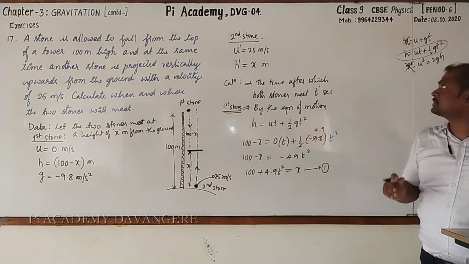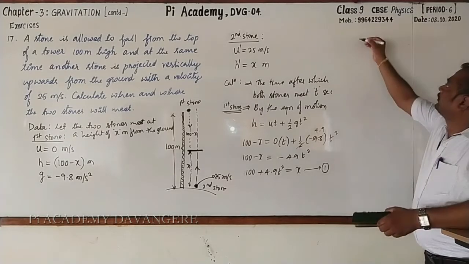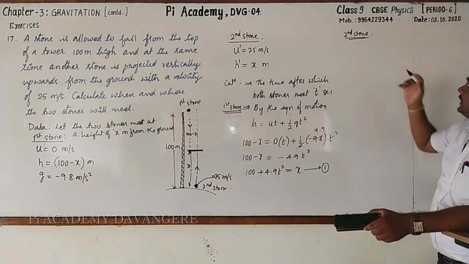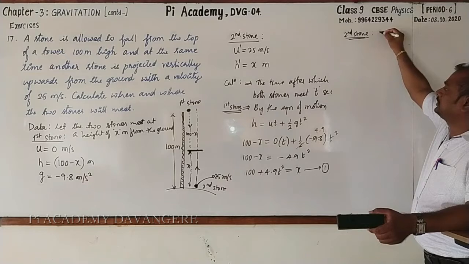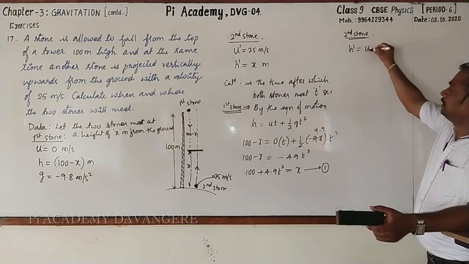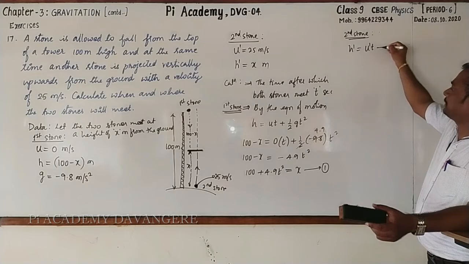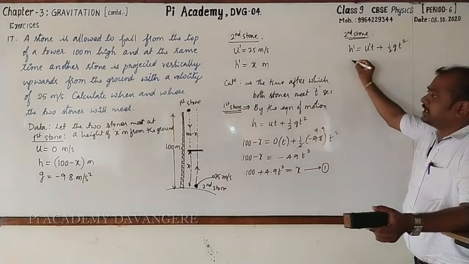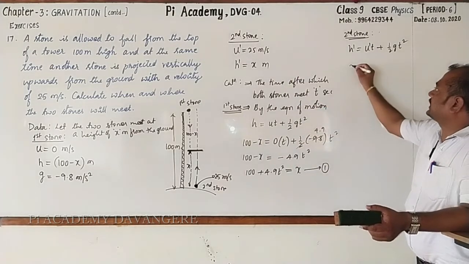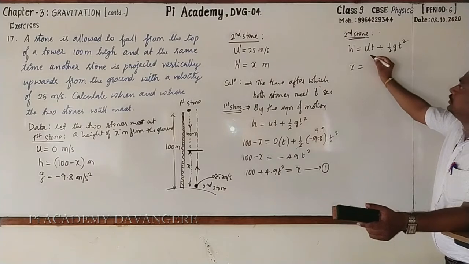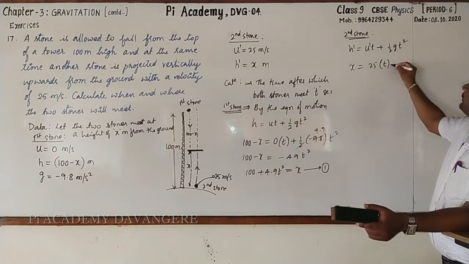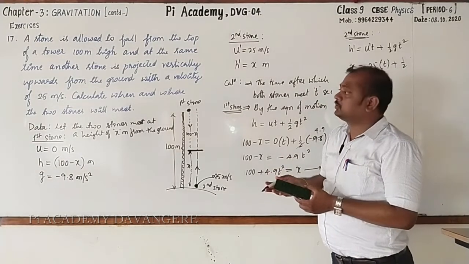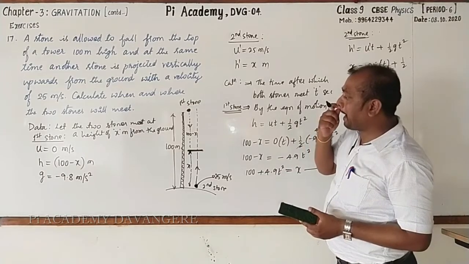And for the second stone, again by the equation of motion, we can write h dash is equal to u dash t plus half gt square. Then h dash is how much? It is x. It is equal to u dash, it is 25 into t plus half into g, so it is thrown vertically upward.